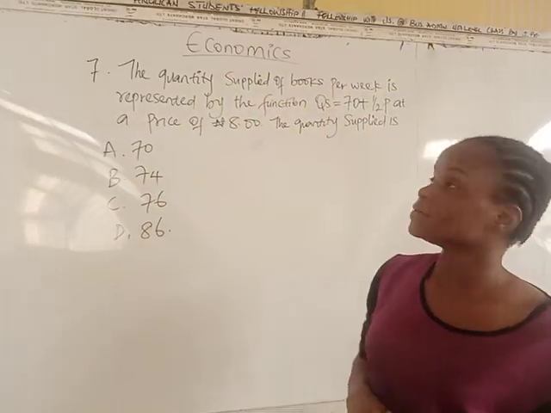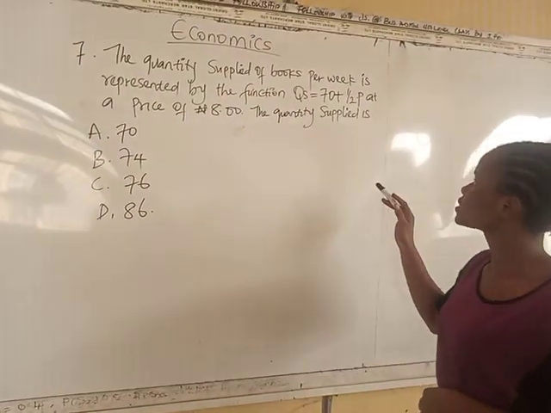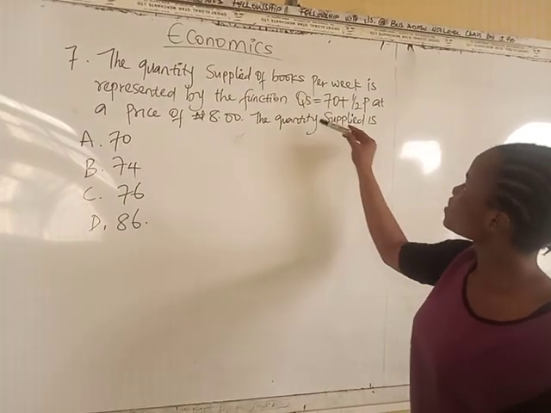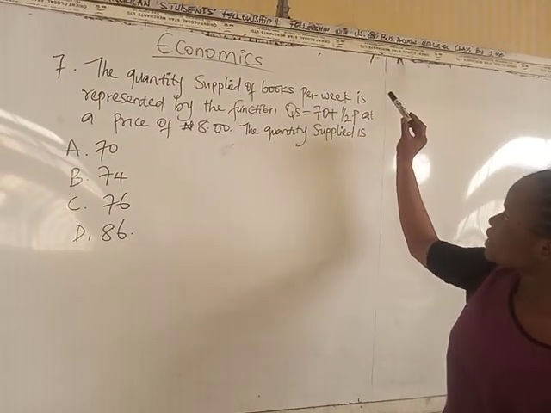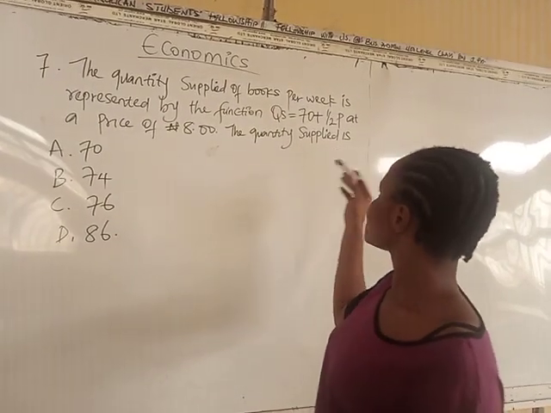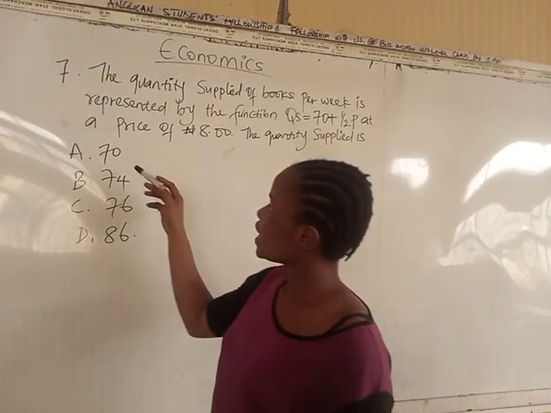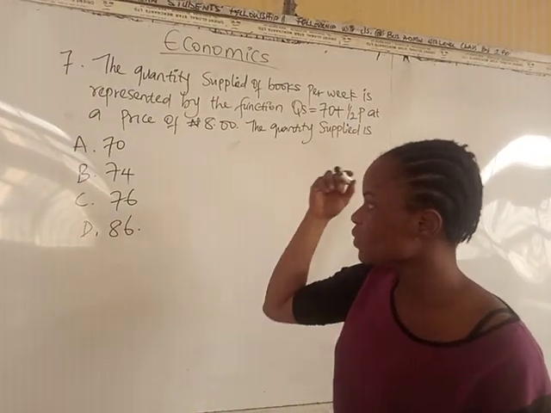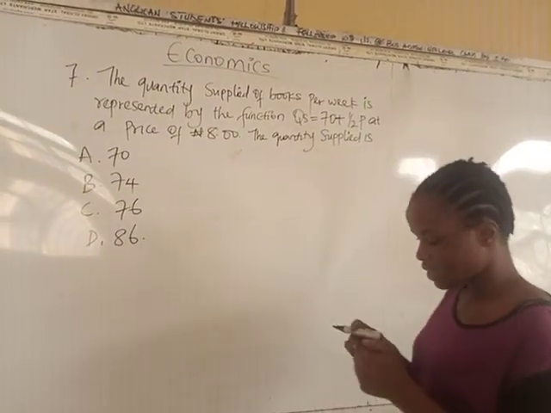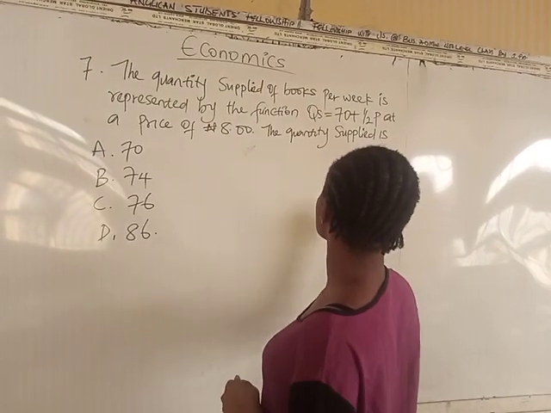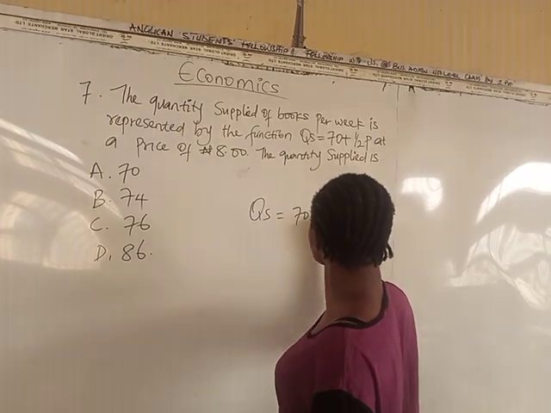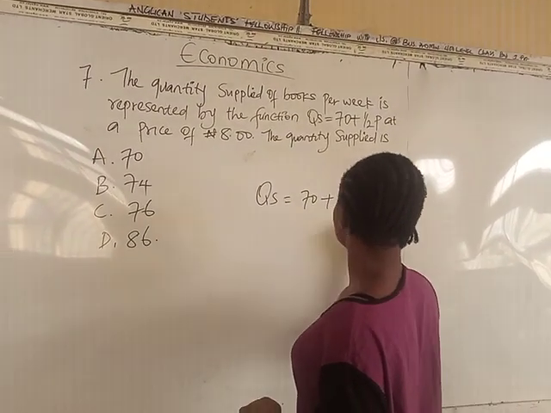Now question number 7. The quantity supplied of books per week is represented by the function quantity supply equals 70 plus half P at a price of 8 naira. The quantity supplied is option A 70, option B 74, option C 76, option D 86. This involves solving. QS equals 70 plus 1/2P.